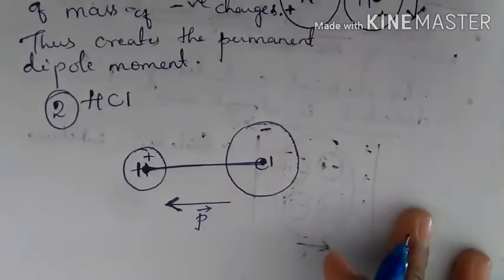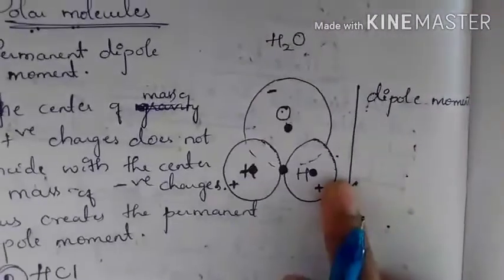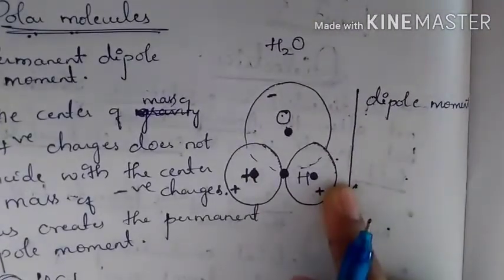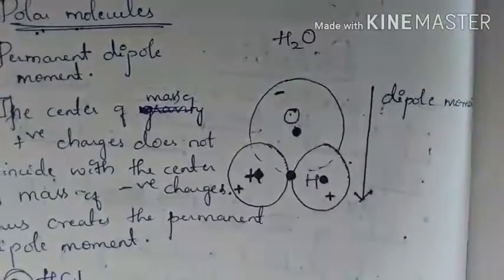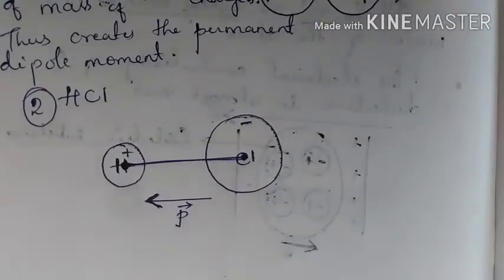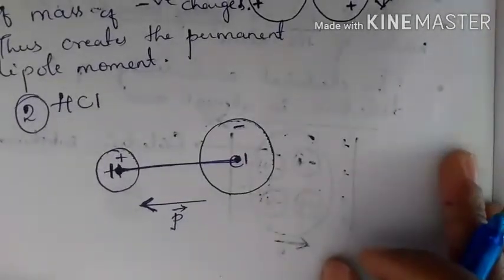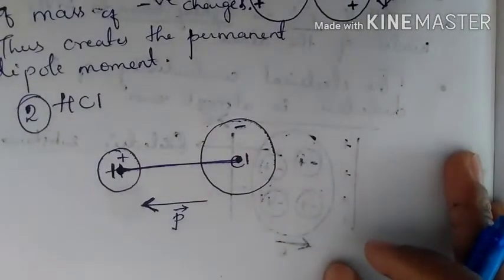Now here, if you observe these two molecules, HCl and water, then you can say that these are non-symmetrical molecules. There is no symmetry in them. Now let us go to the non-polar molecules.